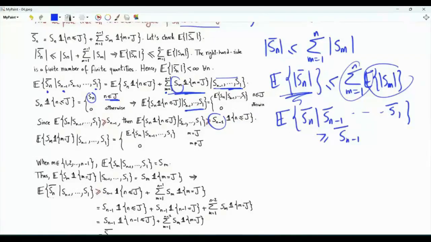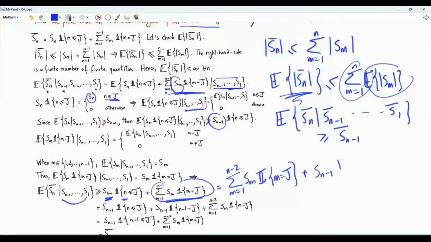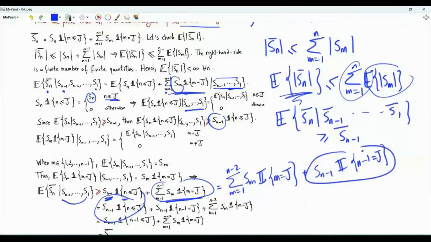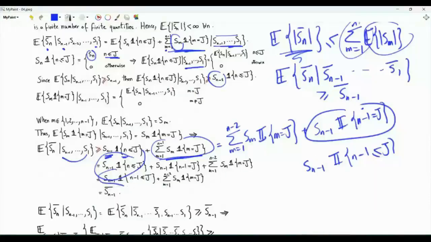The conditional expectation of Sn bar given S1 to Sn minus 1 is lower bounded by Sn minus 1 times indicator n less than or equal to J plus this sum here. We can write this as summation m from 1 to n minus 2 Sm indicator m equal to J plus Sn minus 1 indicator n minus 1 equal to J. This term and that term can be combined as Sn minus 1 indicator n minus 1 less than or equal to J. This expression here is Sn minus 1 bar.